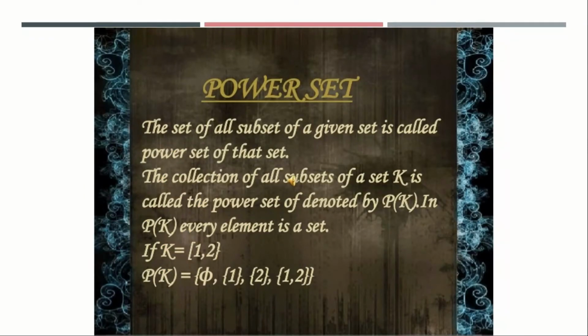Next one is power set. The set of all subsets of a given set is called the power set of that set. The collection of all subsets of a set K is called the power set and denoted by P(K). In P(K), every element is a set. If K = {1, 2}, P(K) = {null set, {1}, {2}, {1, 2}}. Everything which belongs to the set K is said to be the power set of set K.